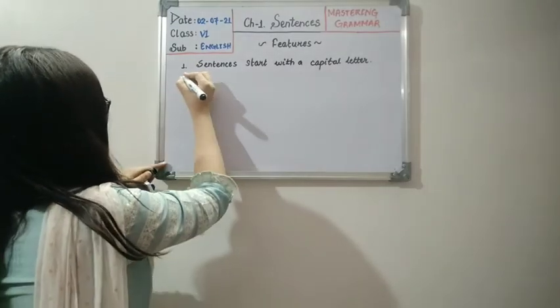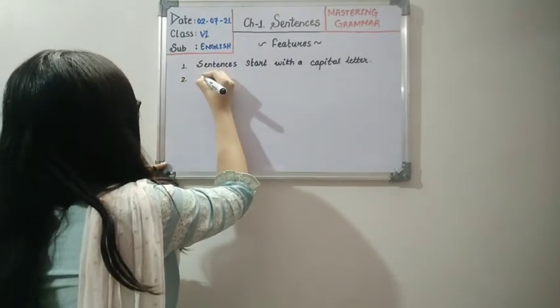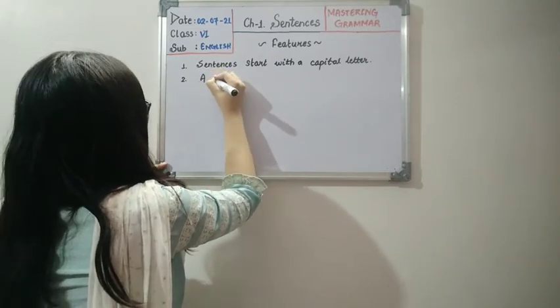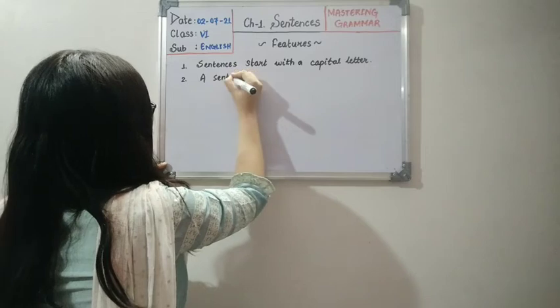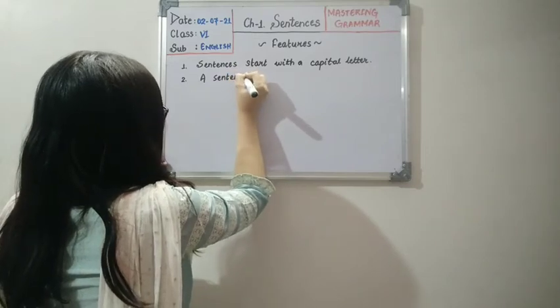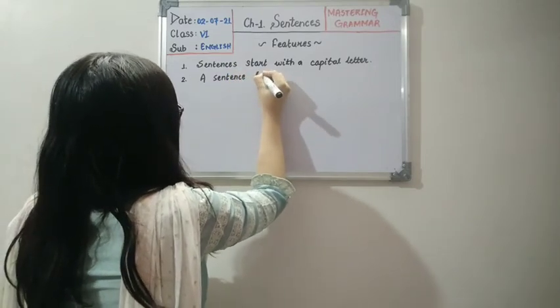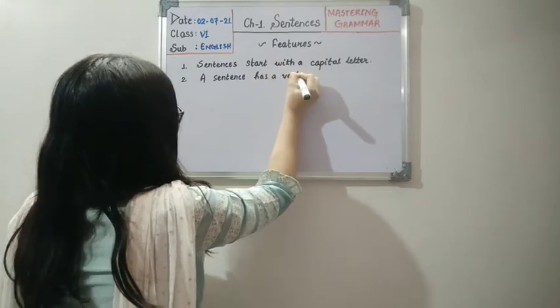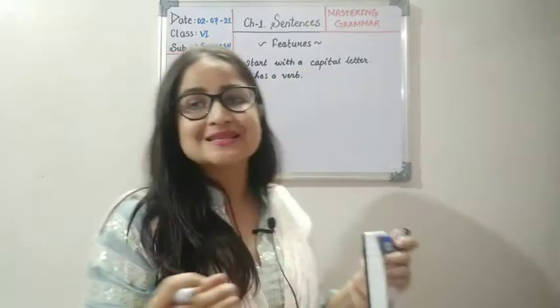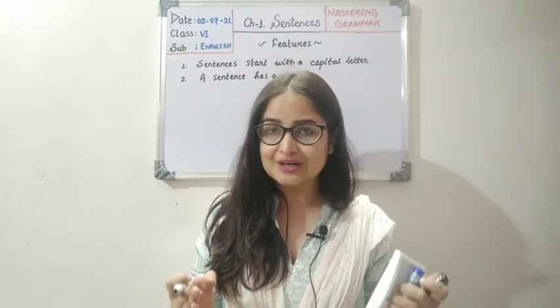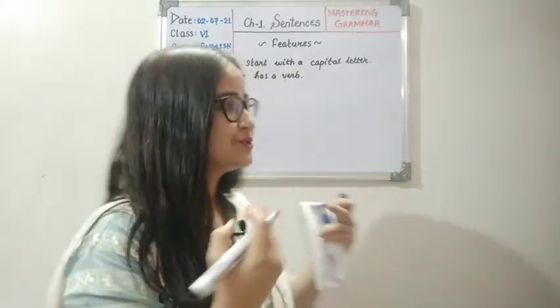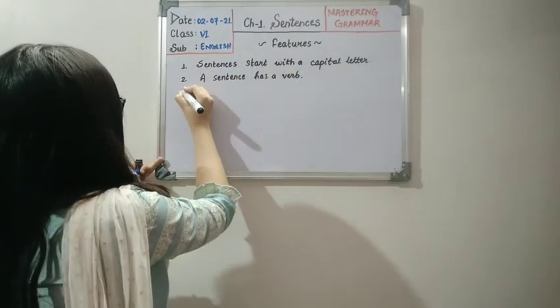Now, a sentence has a verb. No sentence, children, is complete without a verb, right? I told you it should be my first feature, but it's okay.